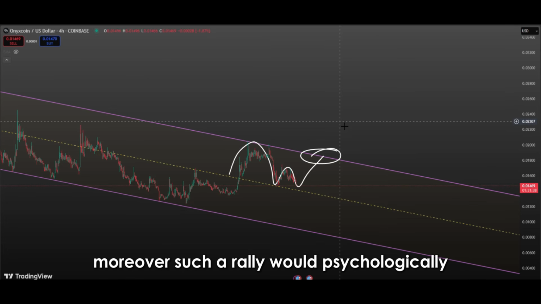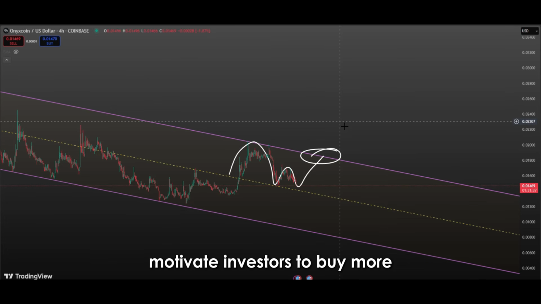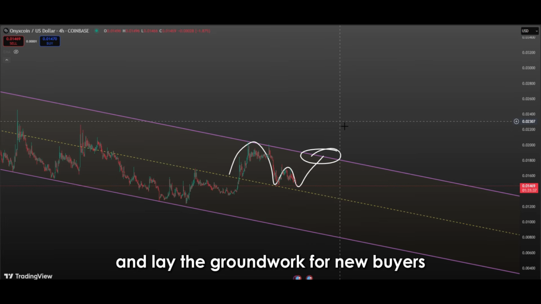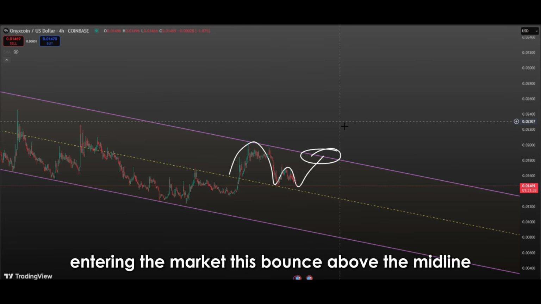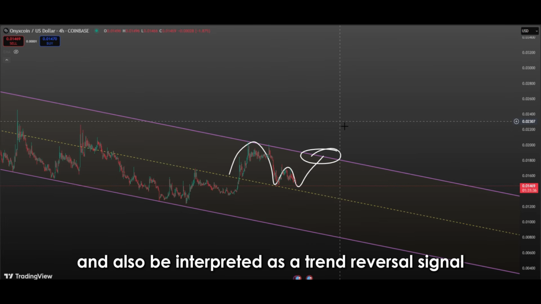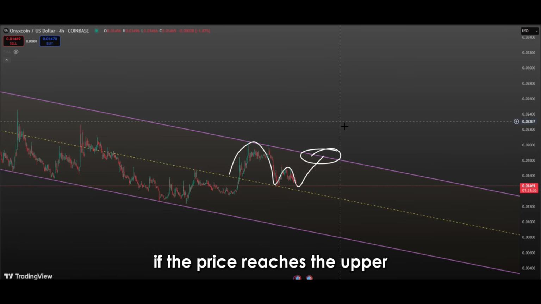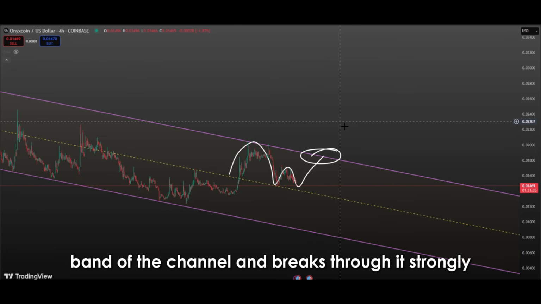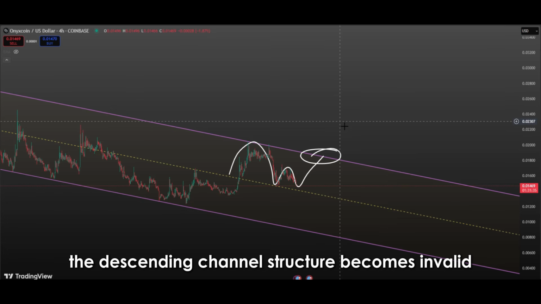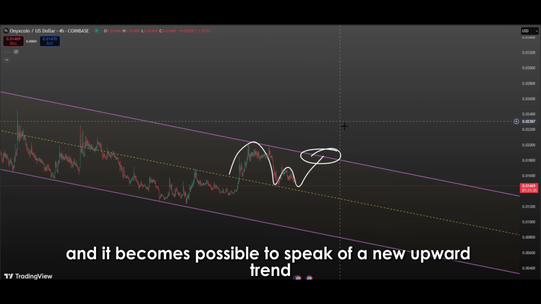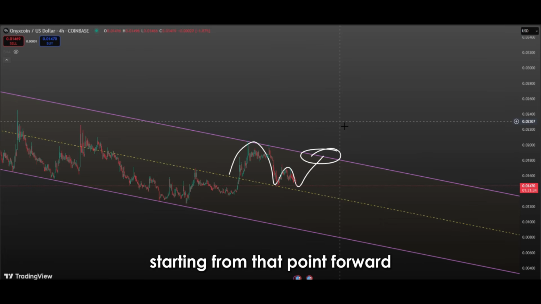Moreover, such a rally would psychologically motivate investors to buy more and lay the groundwork for new buyers entering the market. This bounce above the midline can also be interpreted as a trend reversal signal. If the price reaches the upper band of the channel and breaks through it strongly, the descending channel structure becomes invalid, and it becomes possible to speak of a new upward trend starting from that point forward.